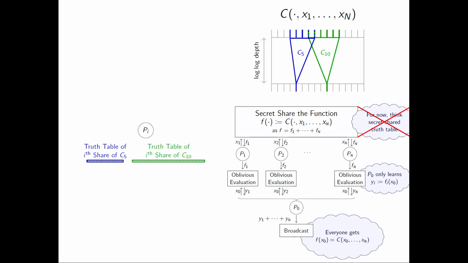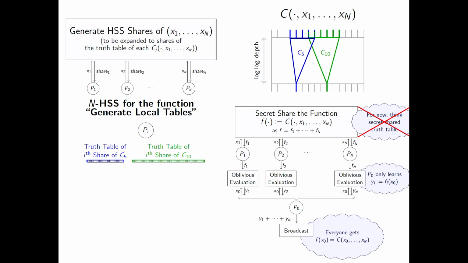Now, how I'm going to do it, I'm going to be very quick on the details, but basically I'm going to use a tool known as homomorphic secret sharing. Now, just think about this. You can either trust me that there is a way to generate these secret shares of these truth tables, or if you want a bit more detail, assume you have access to a secret sharing scheme with some homomorphic properties.